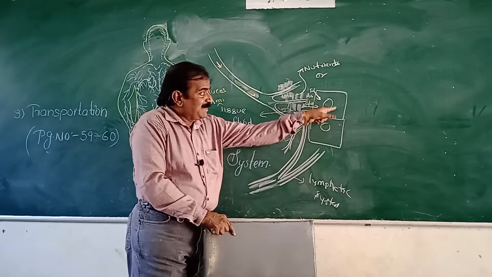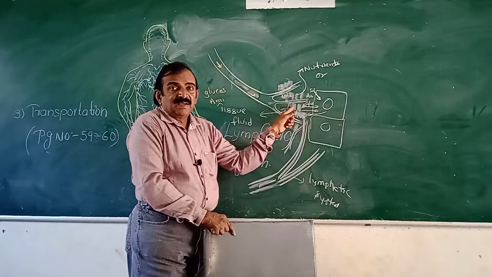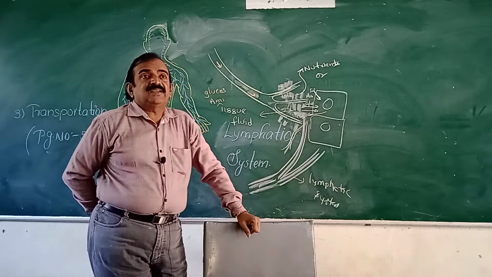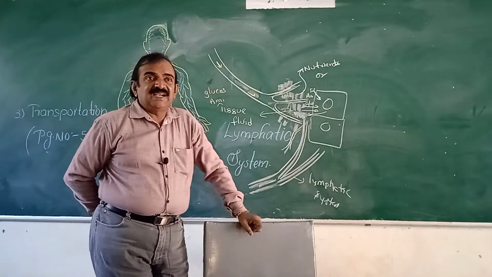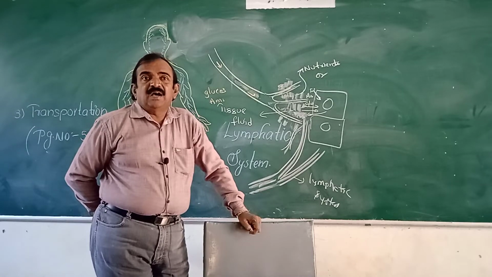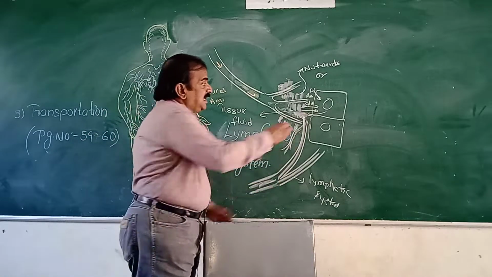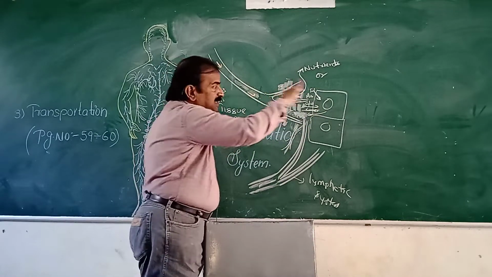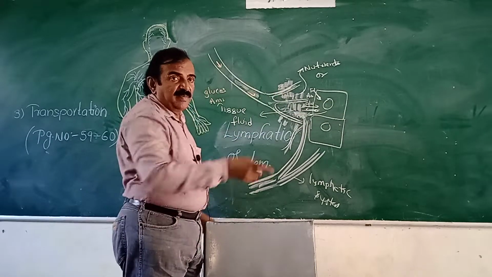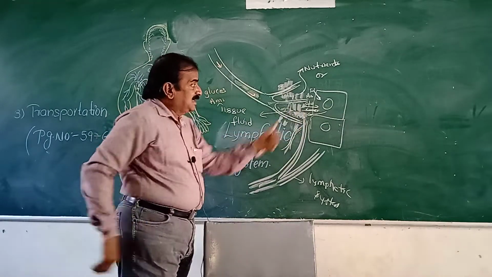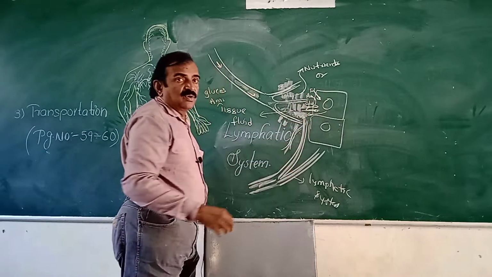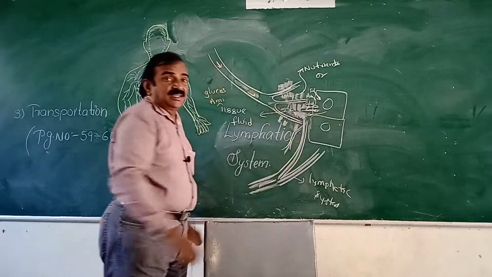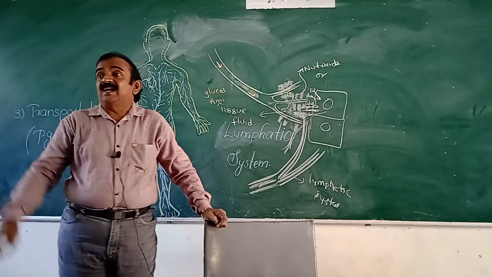And finally, after metabolic activities, cells are releasing what? From the cells, what is going out? Waste like urea, uric acid, creatinine, next excess water and carbon dioxide go out of the cell. So this tissue fluid is giving nutrients and also oxygen to the cell, and from the cell, water, carbon dioxide and waste are coming out. Like that, exchange of nutrients and exchange of waste takes place through the plasma membrane. This fluid is called tissue fluid. Tissue fluid is also called lymph.